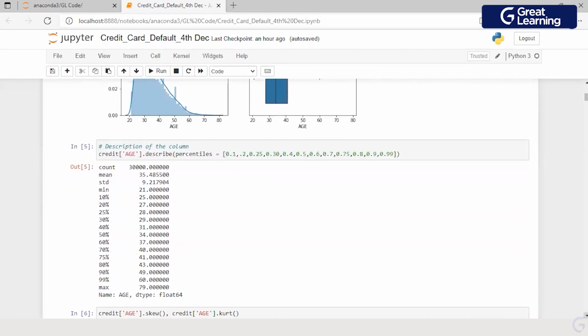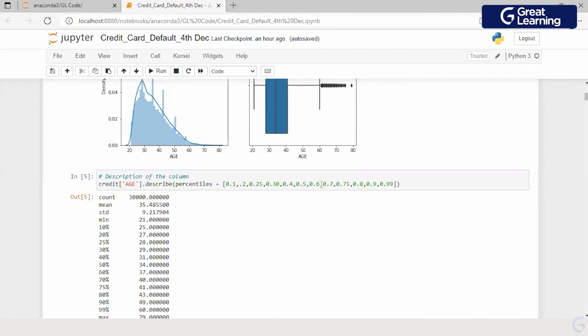And hence, to get a view on the complete distribution, I am looking at percentile information as well, which means I am looking at how the distribution is at the 10th percentile, 20, 25, 30 till 99. In the box plot, we saw that we have a lot of extreme values above 60.